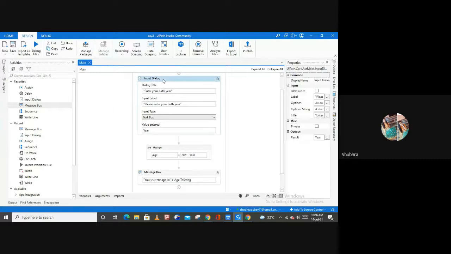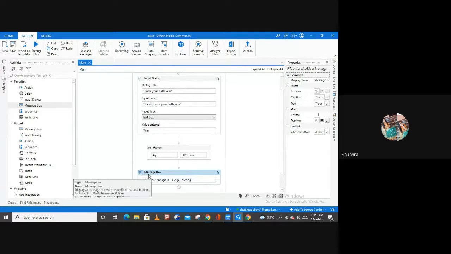First I used an input dialog box in which I'm asking for input from my user. Based on this input I assigned a formula here, which is 2021 minus that particular year, and I'm storing this value inside of a variable which I named age. Then I displayed my output by using this message box activity. Your current age is age dot ToString, right? Because at a time this message box is going to contain only one type of value. So here I use the string value. I have converted my integer into a string, right?